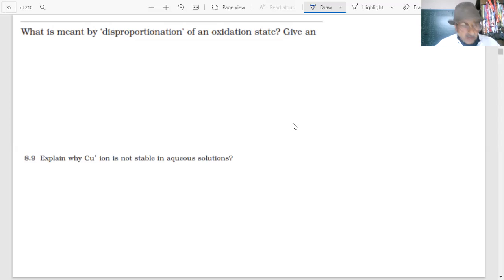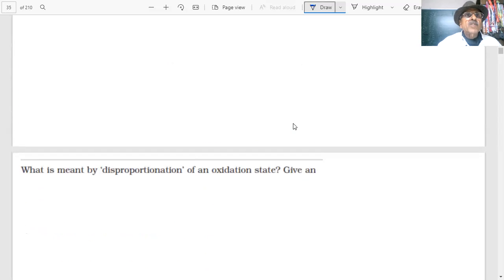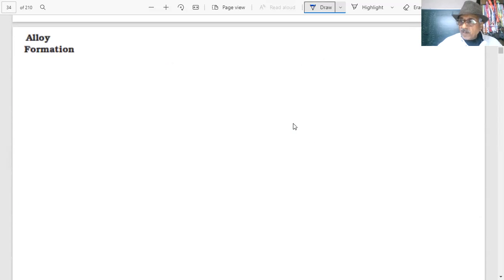And one more property which we should know, student, is the alloy formation. The transition elements, students, also form alloys. What are alloys, students? You already know. When two metals are mixed, what are alloys, student? Alloys are homogeneous solid solutions, okay? In which atoms of one metal are distributed randomly among the other. They are nothing but homogeneous solid solutions. We are saying alloys, solid solutions.